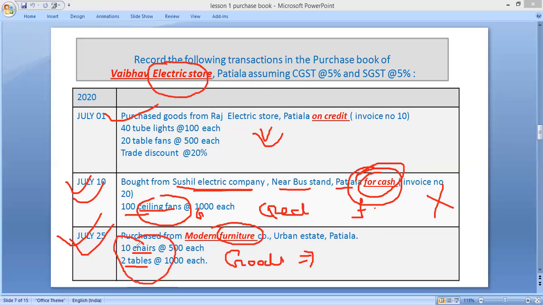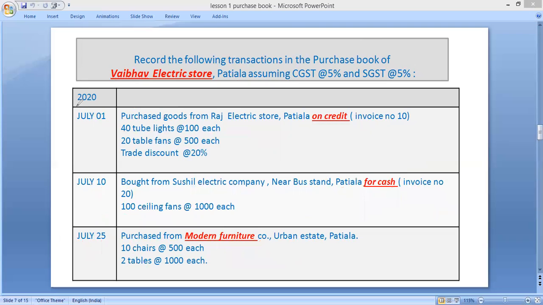It means that chairs and tables are not goods. They are assets. It means the third entry, July 25, will not be recorded. So what is the conclusion here? Only the first entry, of July 1st, will be recorded. The others will not be recorded in the purchase book.